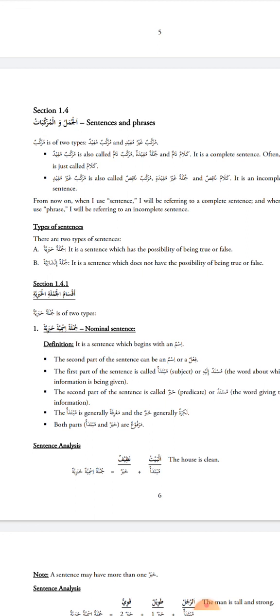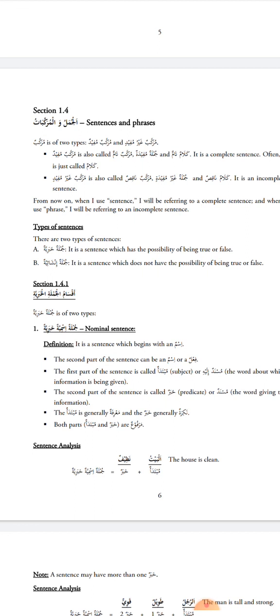Today we will cover the section on sentences and phrases from the Nahw book, Tasheel Nahw. Al-Jumal wal-Murakkabat. Al-Jumal is the plural of Jumla. Jumla means sentence. Al-Jumal, the sentences. Wal-Murakkabat. Murakkabat is the plural of murakkab. Murakkab is compound. Murakkabat, compound phrases.